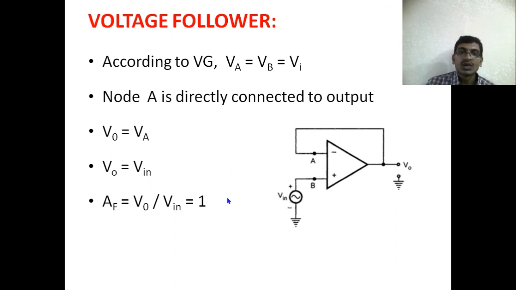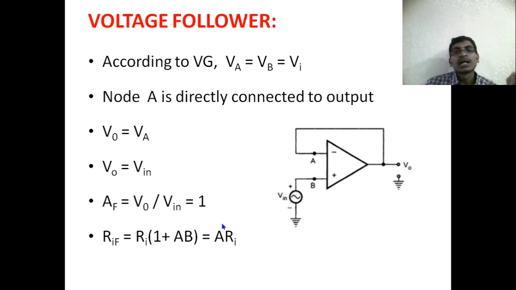So the gain of the voltage follower AF is equal to output voltage divided by the input voltage. Output voltage V0 divided by the input voltage Vi in is equal to AF, which is equal to 1. That is the gain of our voltage follower, and the input resistance with the feedback. As we are using the feedback here, the input resistance with the feedback is equal to Ri into 1 plus A beta times. Because it is a non-inverting amplifier, RIF, the input resistance with feedback, is equal to input resistance without feedback into 1 plus A beta times.